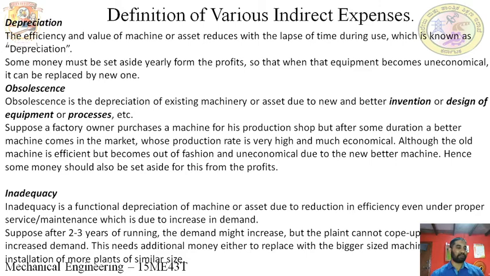The company is not able to attend to the demand because this particular machine manufactures only a certain amount of product at a time. So the company cannot cope with it. They must purchase a new machine. So now this machine will become inadequate. That is called inadequacy.